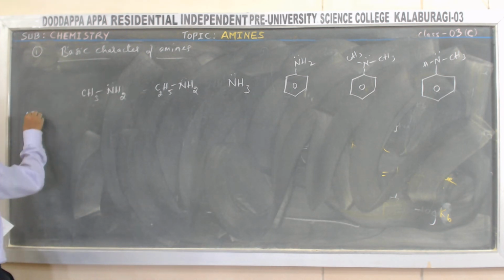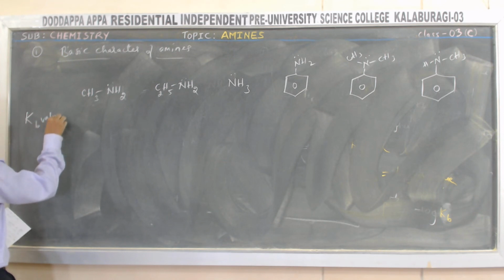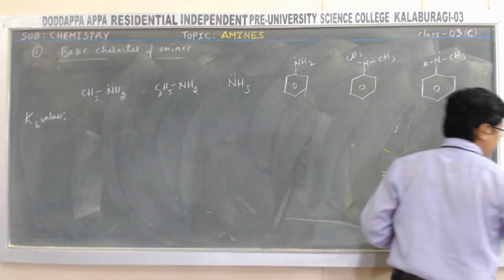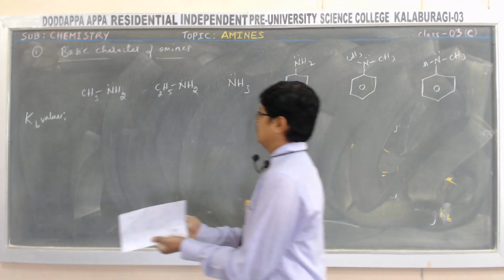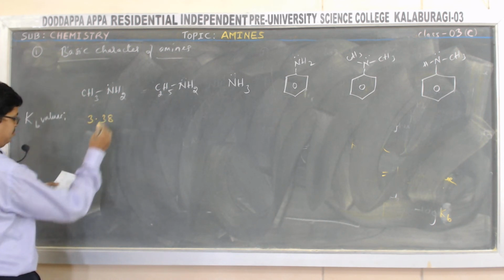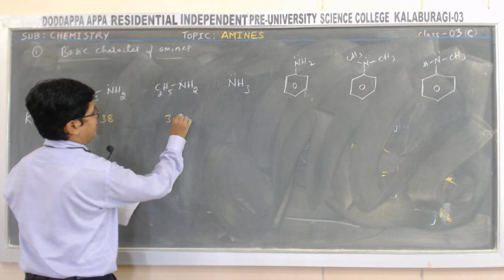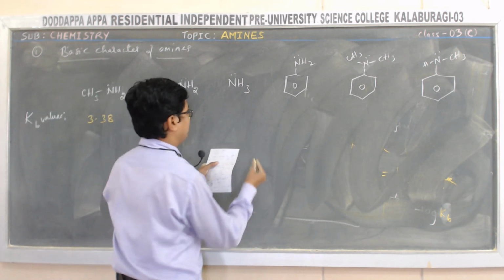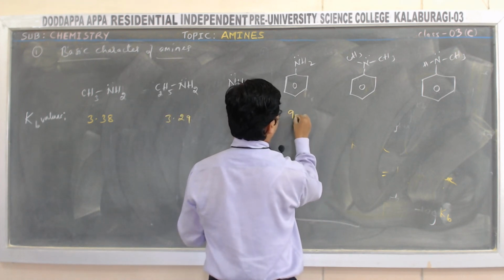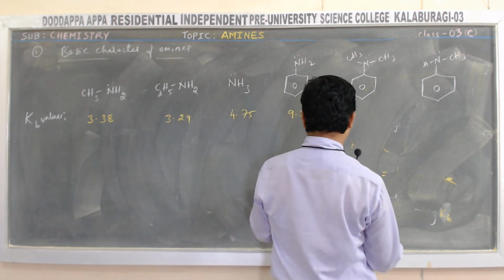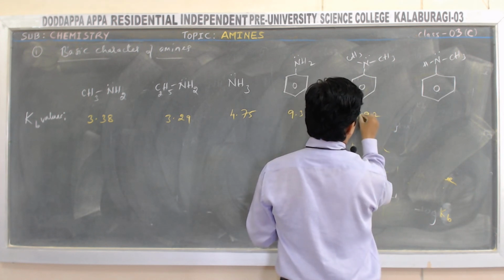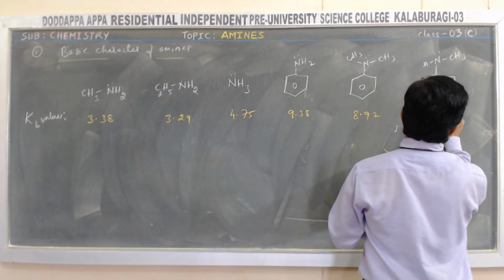Now let me write the Kb values of these compounds. Look at me. The Kb value of methylamine is 3.38. Ethylamine 3.29. Ammonia is 4.75. Whereas aniline is 9.38. Whereas N,N-dimethylaniline 8.92. Then this is 9.30.